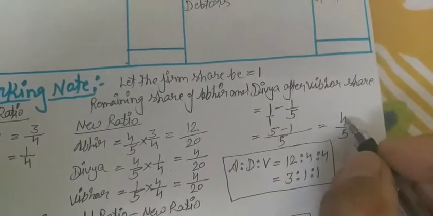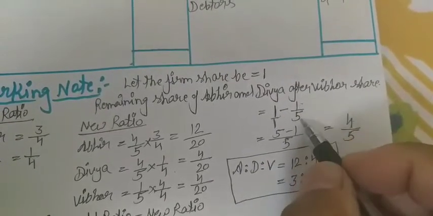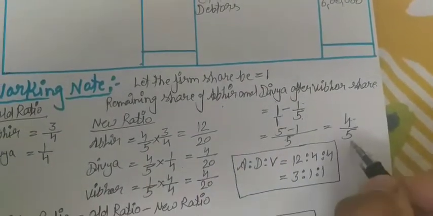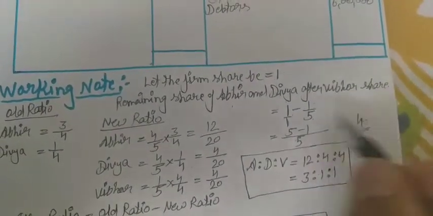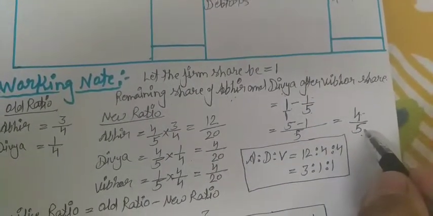Okay, because the firm's ratio is 1, and if Vibhor's share in the firm's ratio is 1/5, then the share of Abhir and Divya will be 4/5. So it means the capital of Abhir and Divya will be equal to the 4/5 share.